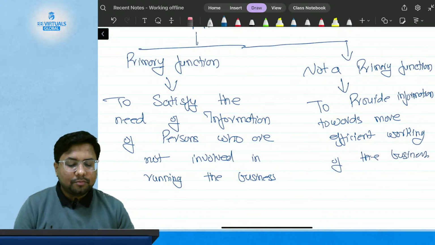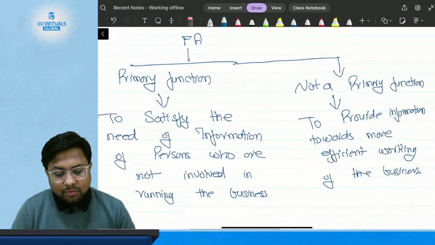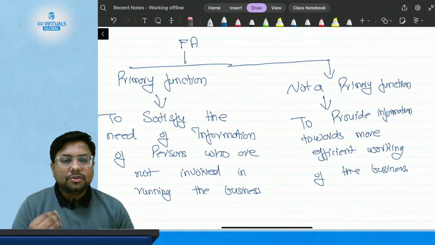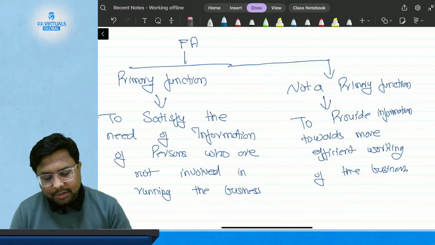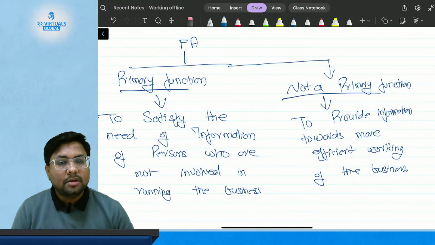Management can use the information, but it is not the primary function to provide information for the more efficient working of the business. So this is their primary function, and that is not their primary function.